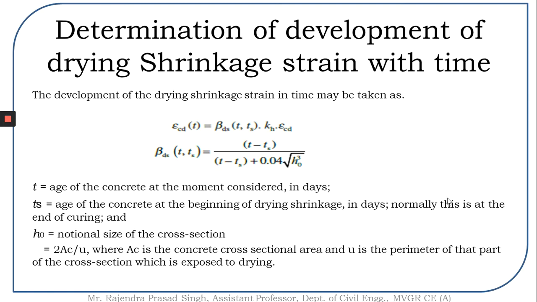Now, if you want to find out this drying shrinkage strain at a particular time, then the code has suggested that epsilon Cd at a particular time t is given as beta ds of t comma ts times Kh times epsilon Cd. If we can recall, Kh times epsilon Cd is epsilon Cd infinity.